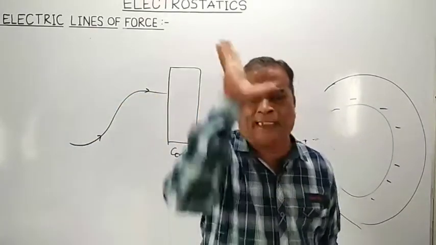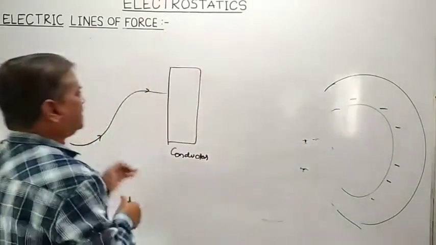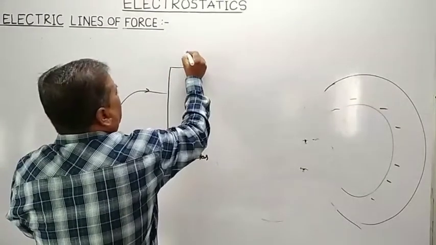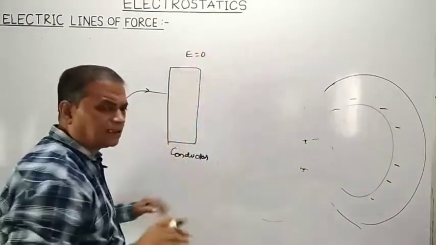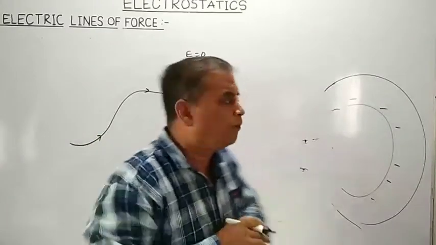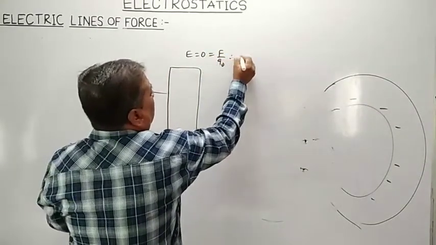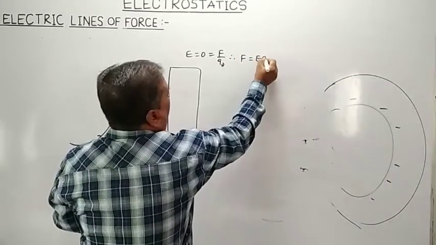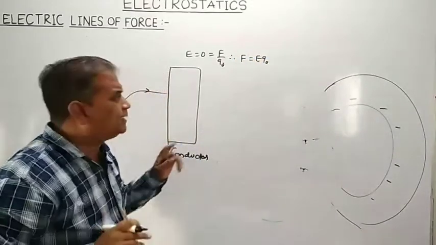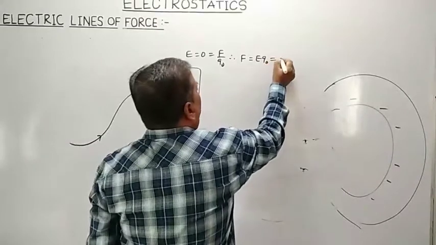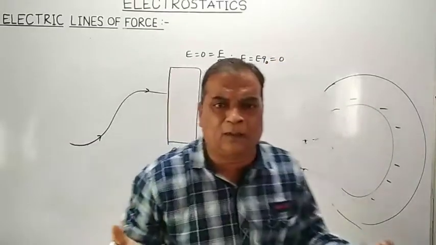What is the electric field intensity inside the conductor? Electric field intensity inside the conductor is 0. It means F by q0 equals 0. Therefore, what is the force acting on a charge inside the conductor? Force acting on a charge inside the conductor is 0.